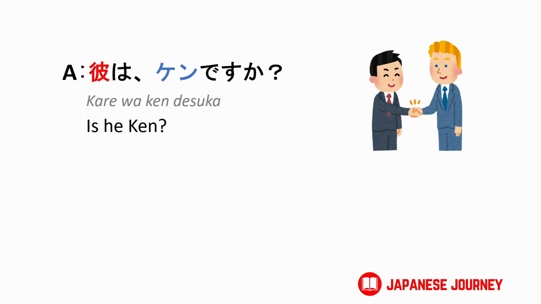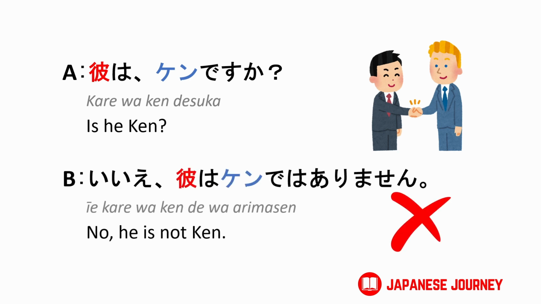If you want to say, he is not Ken. いいえ、彼はケンではありません。Again, 彼 is the subject and Ken is what we use to reference the subject to. In this case, instead of ending the sentence with です、we end with ではありません which means not.